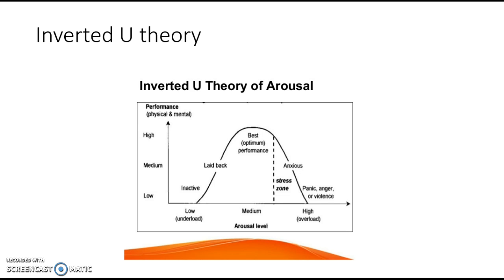A criticism of the inverted U theory is that it states that the transition from optimum or low arousal to high arousal is gradual, while this is not true as someone can become over-aroused immediately. An example would be an optimally aroused athlete getting into a conflict with the referee because of a bad call. It would mean that the player would immediately become hostile towards the referee after the decision, therefore raising their arousal levels.